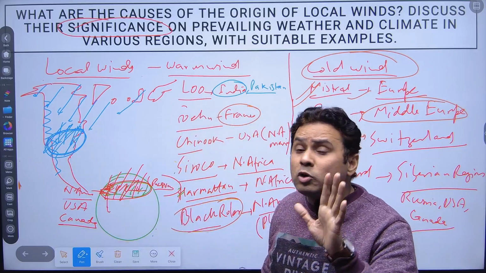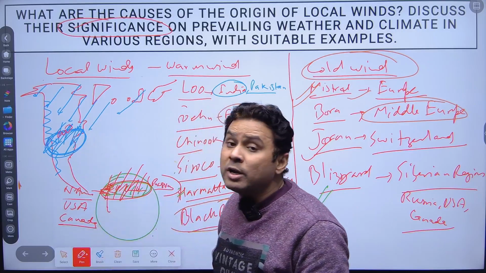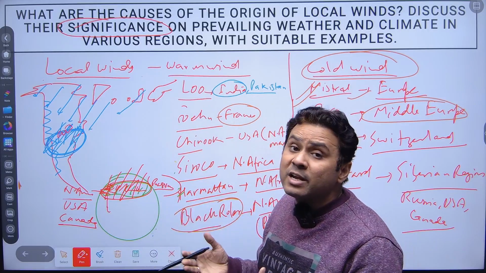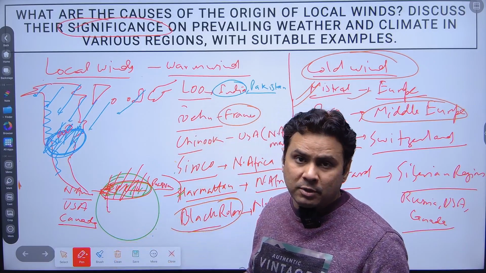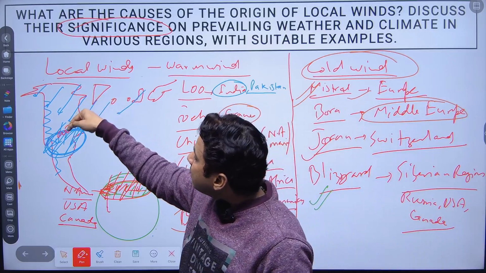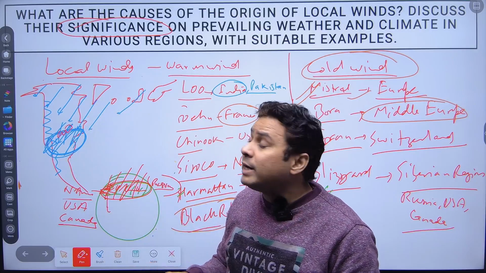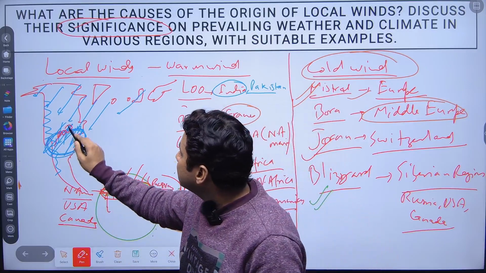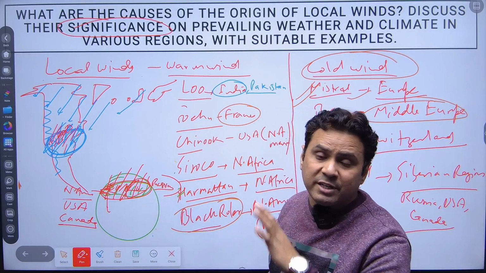Even at that time, most of the Five Great Lakes also got frozen. The working conditions, the people who are moving, all of that has been stopped. So the significance of the blizzard is that it impacts the entire movement of the people. It also impacts the economic conditions. So it hits hard the North American part, especially in these regions. Also, it impacted the Russian region, which is in the Siberian part.